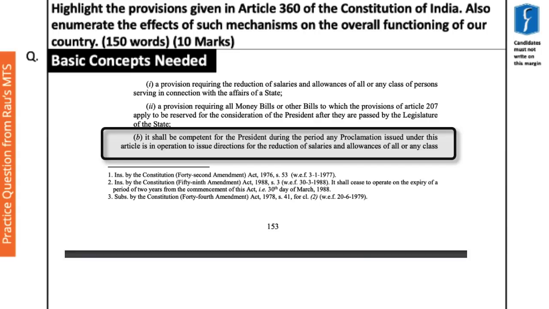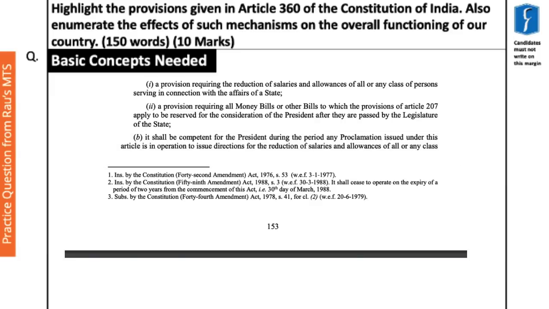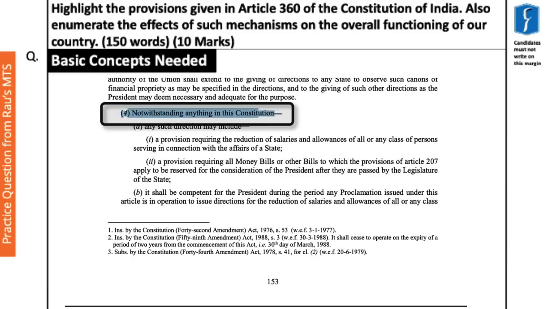Because subsection B says that it shall be competent for the president, which means it shall be okay for the president, during the period of any proclamation, that is the financial emergency proclamation, to issue directions for reduction of salaries and allowances of all or any class of persons serving in connection with the affairs of the union, including the judges of the Supreme Court and the judges of the High Court. So you can see that even the salaries of the higher judiciary can be reduced despite the constitutional guarantee, because the financial emergency provisions say notwithstanding anything in this constitution.